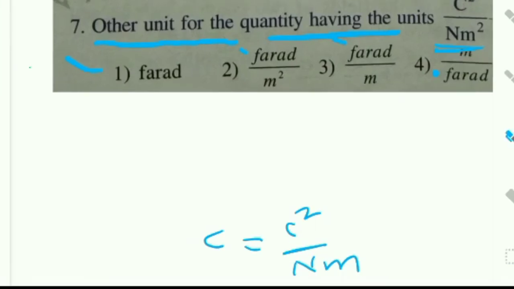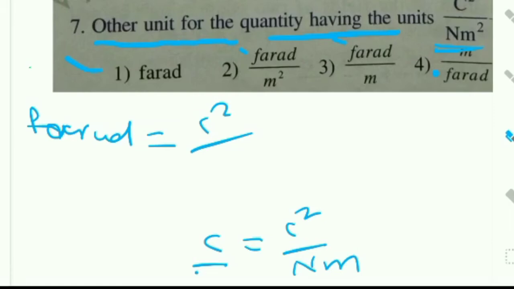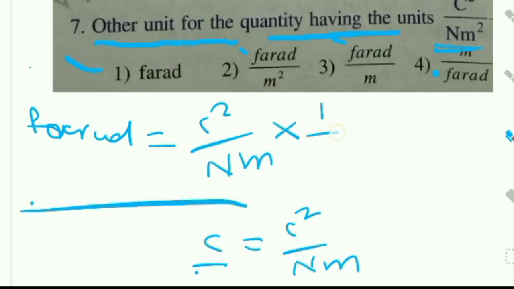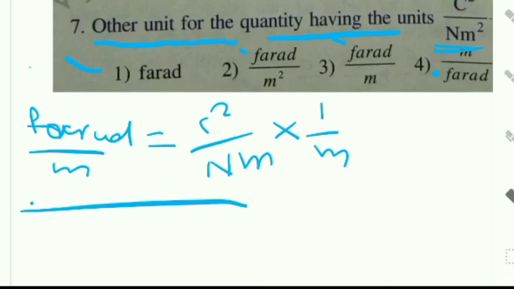So C means farad. Farad is equal to C square by N M. In this equation, divide both sides by M. Here also M. Now the answer is farad by meter. Farad by meter. The third one is the right answer.